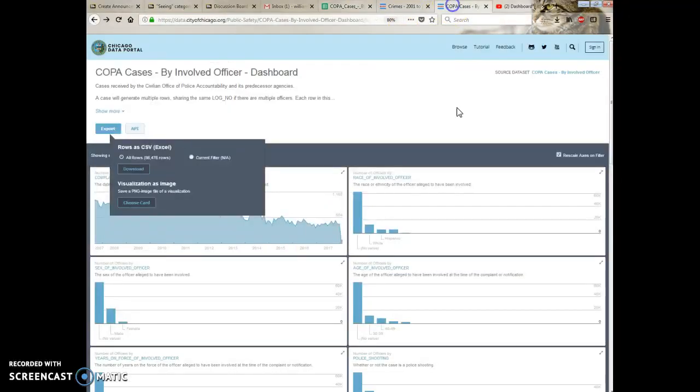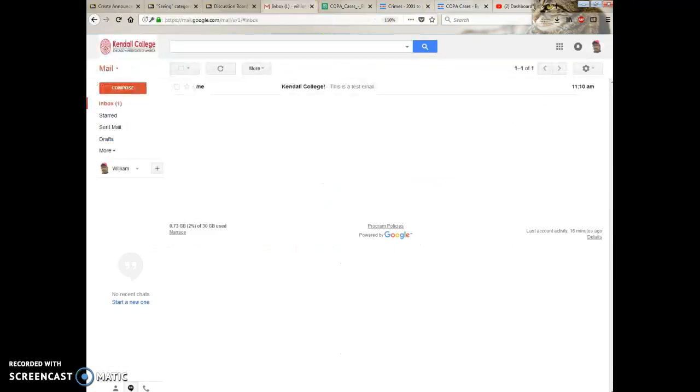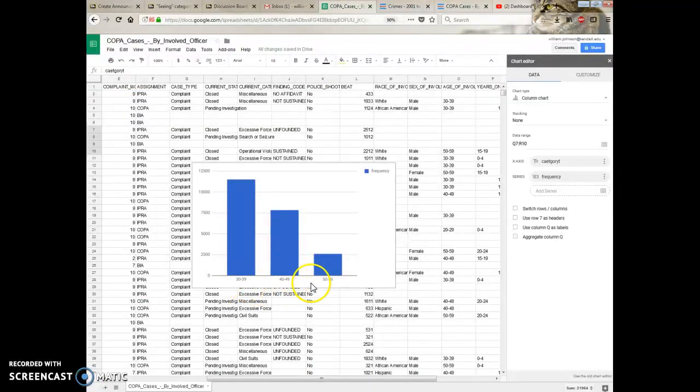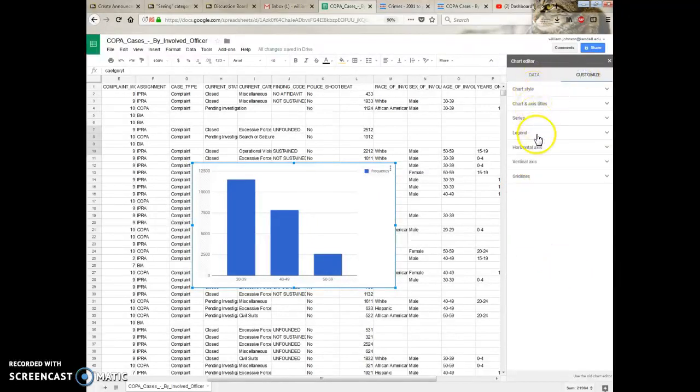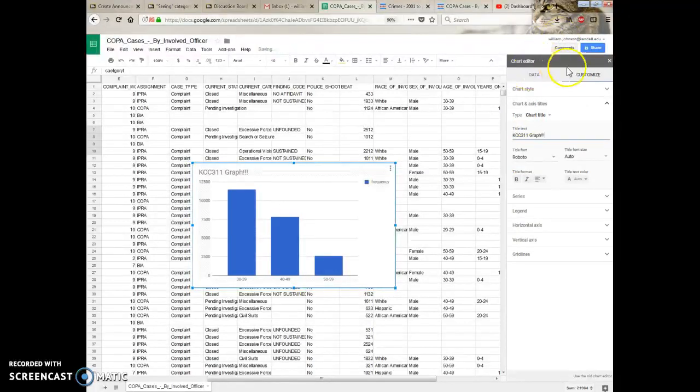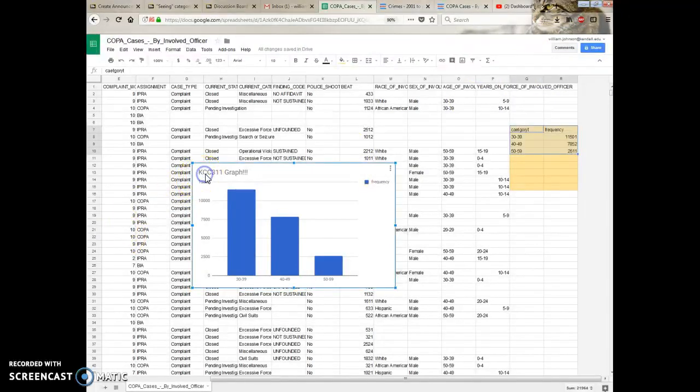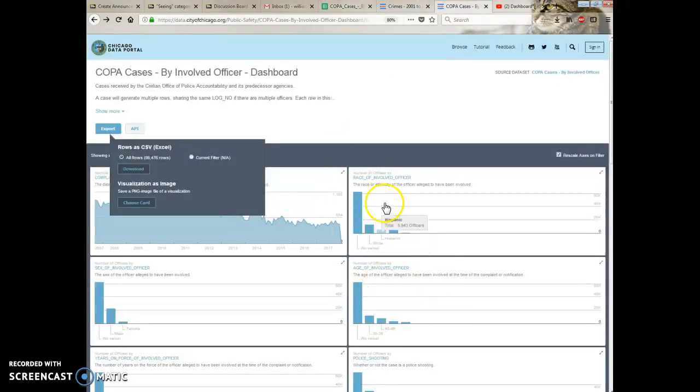The graph should look fairly similar to what I have here. What's the big difference? The big difference is I have these labels down here and I can add a title. How do I add a title? If you click these dots here, these dots will help you save this. And the last thing is in terms of customize here. Now look at, you have different things. You have the styles for the charts. You have the titles. Look at this chart title, KCC311 graph. So you can do these type of things. And if you do that, now I have a title for the graph. I'm a little closer to getting graphs that tell a story.